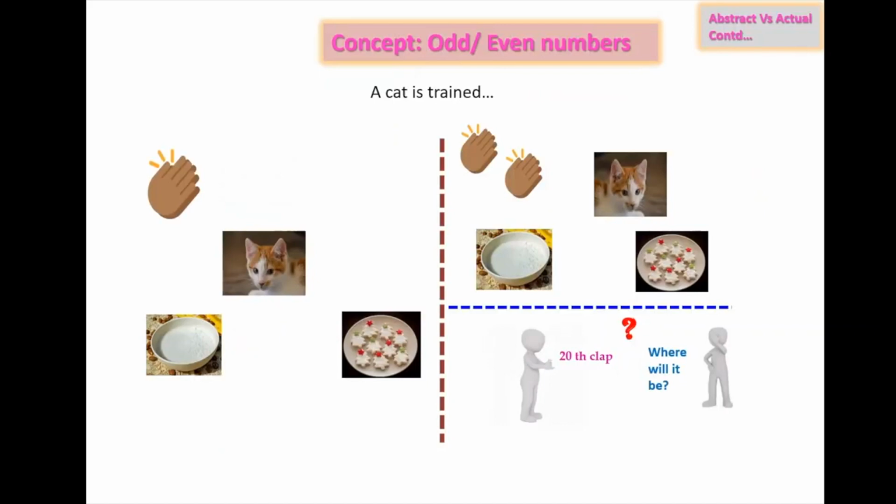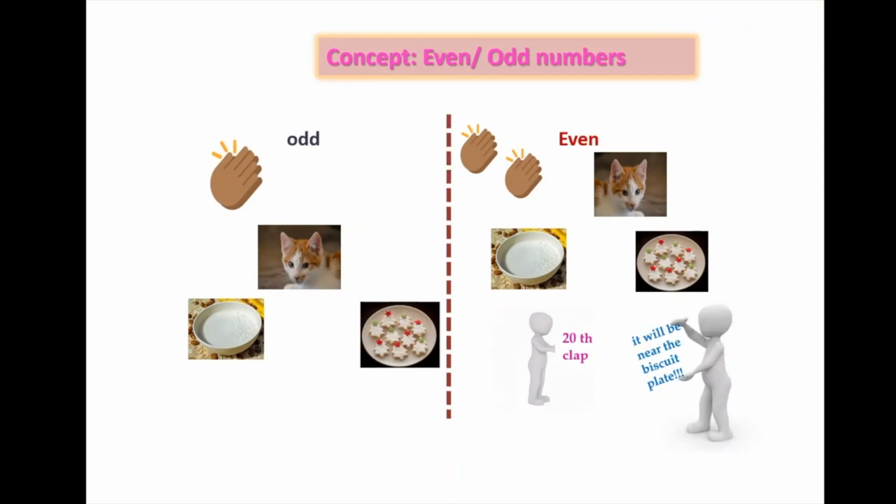Now we have another example. Suppose a cat is trained that by hearing one clap it goes near the milk plate, by hearing 2 claps it goes near the biscuit plate, by hearing 3 claps it goes near the milk plate, and by hearing 4 claps it goes near the biscuit plate. Suppose the child watches this. The question could be asked to the child: at the 20th clap, where will the cat be? The answer, by looking at this, will be given. Actually, it is near the biscuit plate.